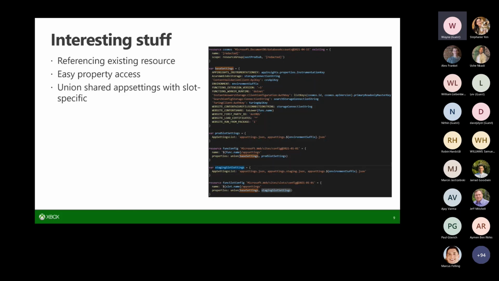So in the past, what we would have to do is create our app settings JSON structure, duplicate the entire thing, and then just change the one or two things that are different. In this case, we learned about the union operator, and now we can break these parts down. We have our common stuff, the base settings, then our prod slot settings versus our staging slot settings, and then we can combine them together. It made it a lot easier to deal with.